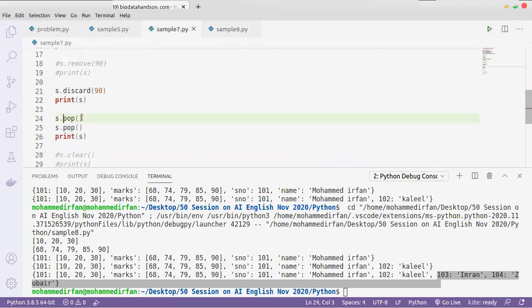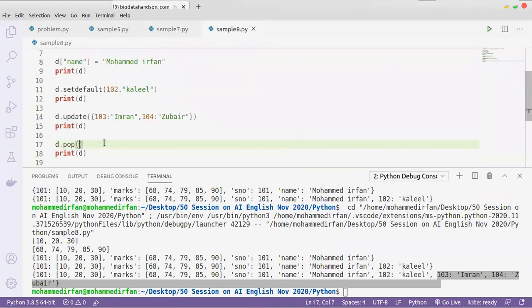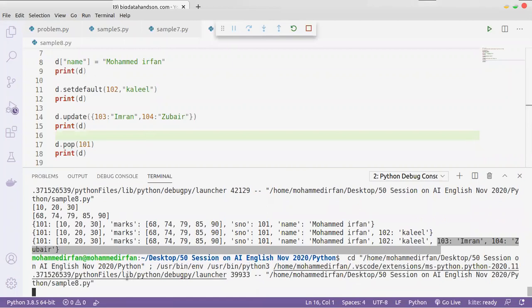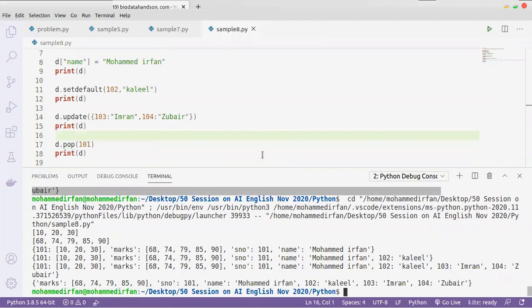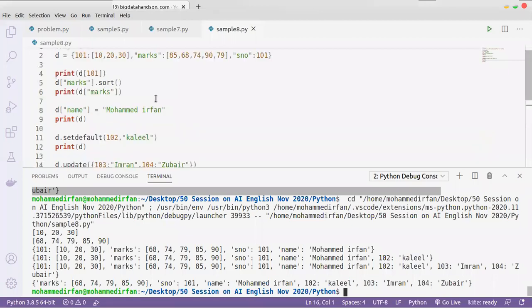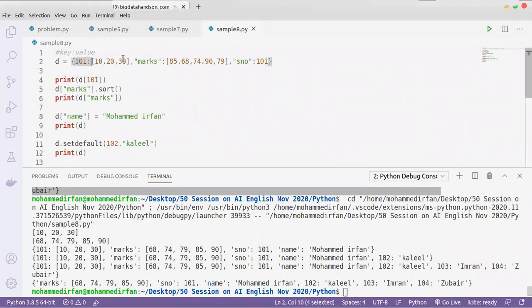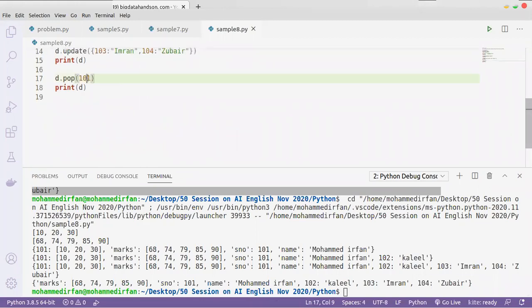In the set, pop will remove the first element, but in the dictionary, pop will remove the value of this key. So now you can see the 101 key and value is removed. In the pop function you need to give the key.